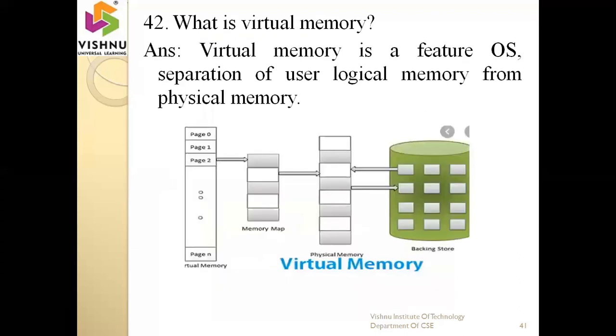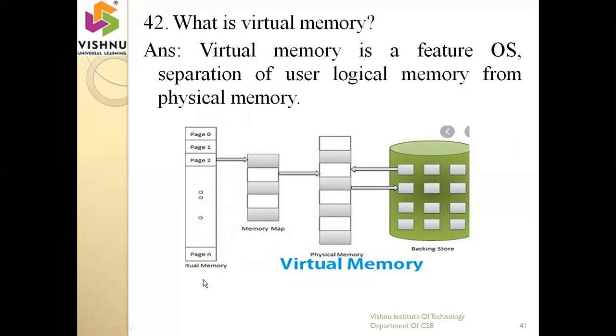Next one is virtual memory. This is a very, very important one. Virtual memory is a feature of an operating system. Without having virtual memory, no system can exist. So here there is separation of user logical memory from physical memory. Virtual memory is called logical memory. Logical memory means which will not be visible. Physical memory means which actually exists. The best example of physical memory is RAM.